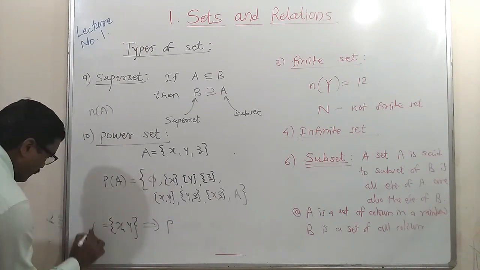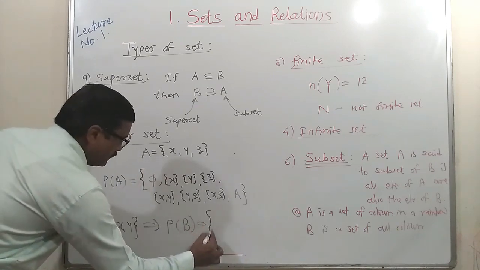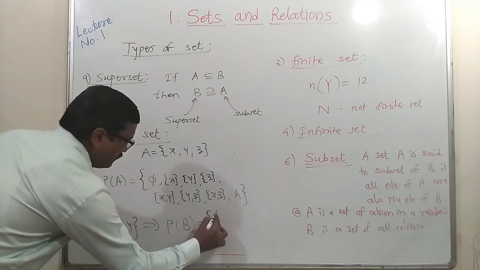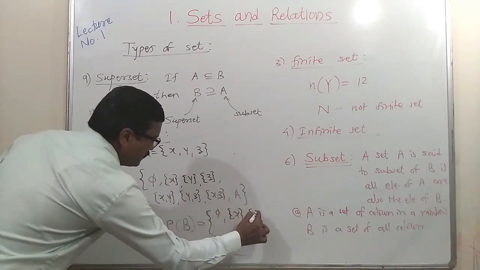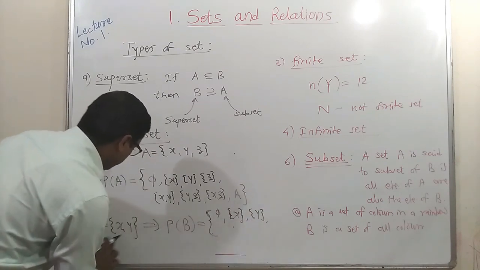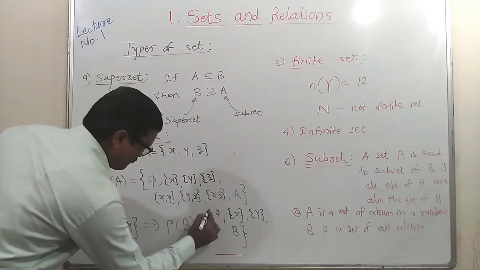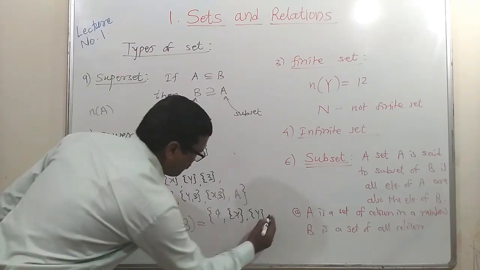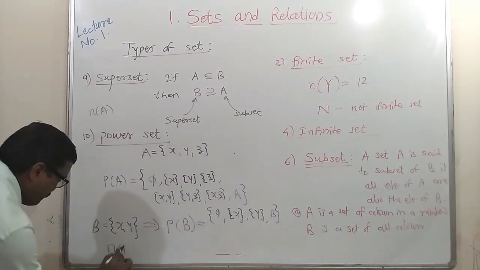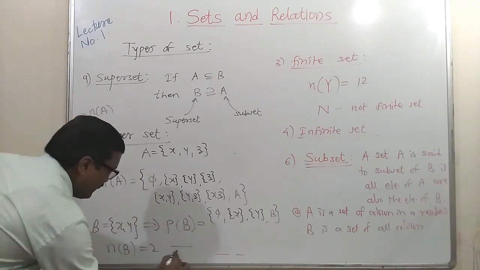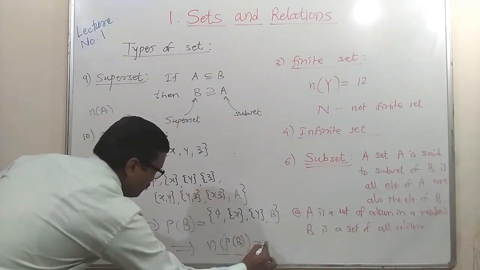Let us name this set B. Then the power set of B contains phi, then singleton set x, singleton set y, and the set xy, that is B. So here the number of elements in B is 2, and the number of elements in the power set of B is 4.